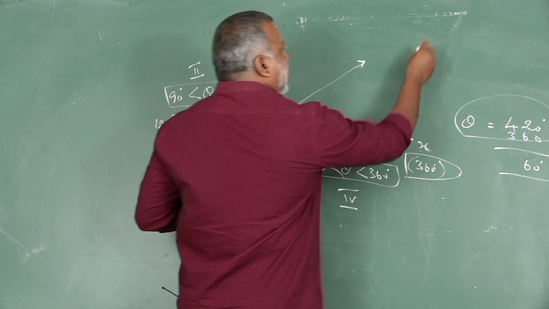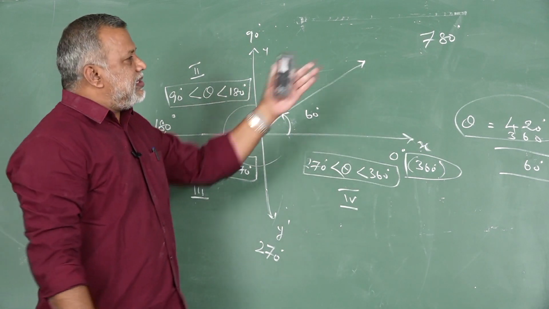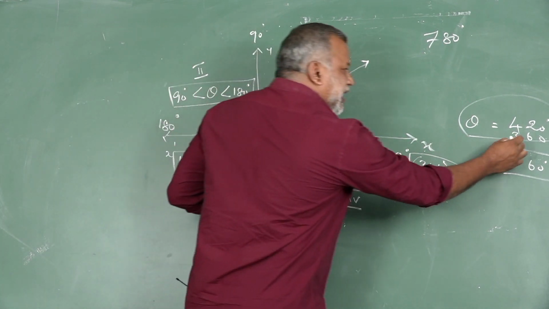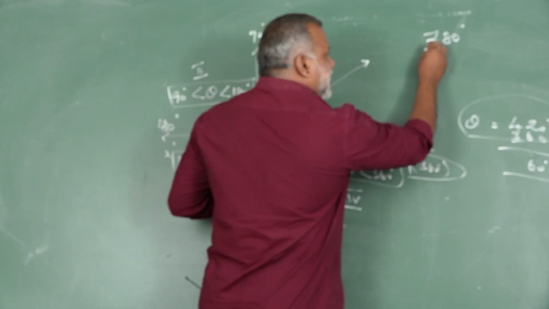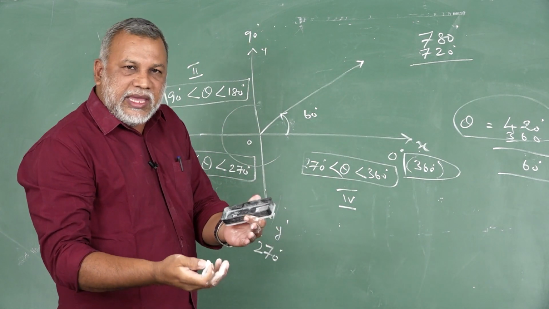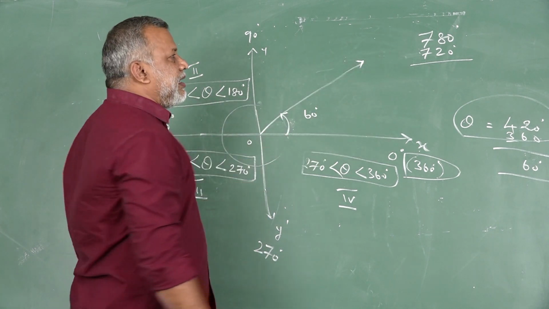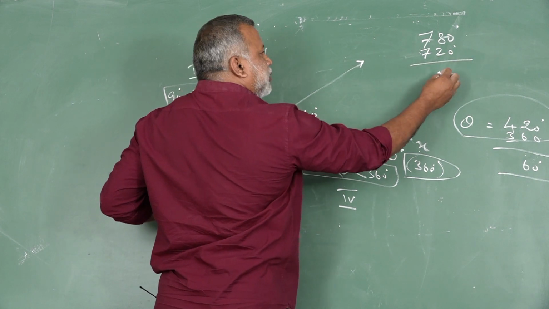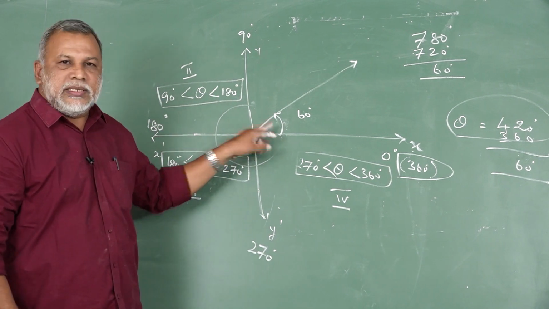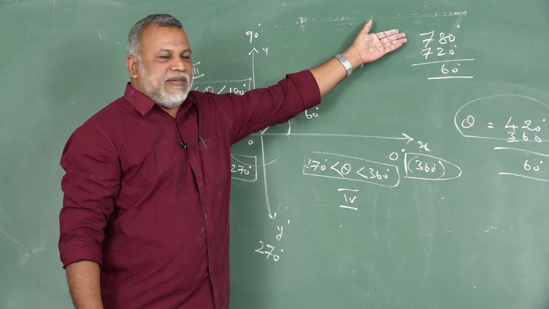For example, think about 780 degree. What is the meaning of 780? It has two complete rotations. One rotation is 360, two rotations means 720. So we have to subtract two complete rotations, 720 degree, from 780. We get once again 60 degree only. This means theta 60 degree, theta 420 degree, and theta 780 degree.